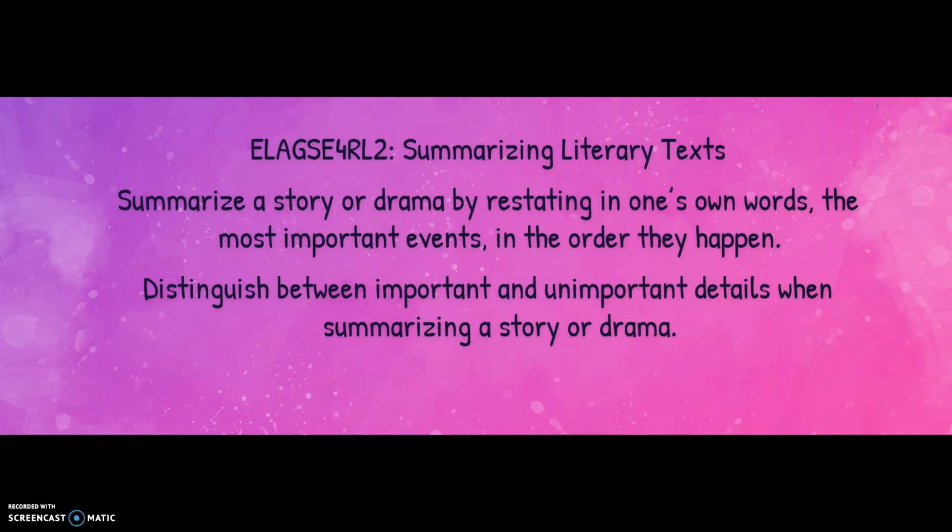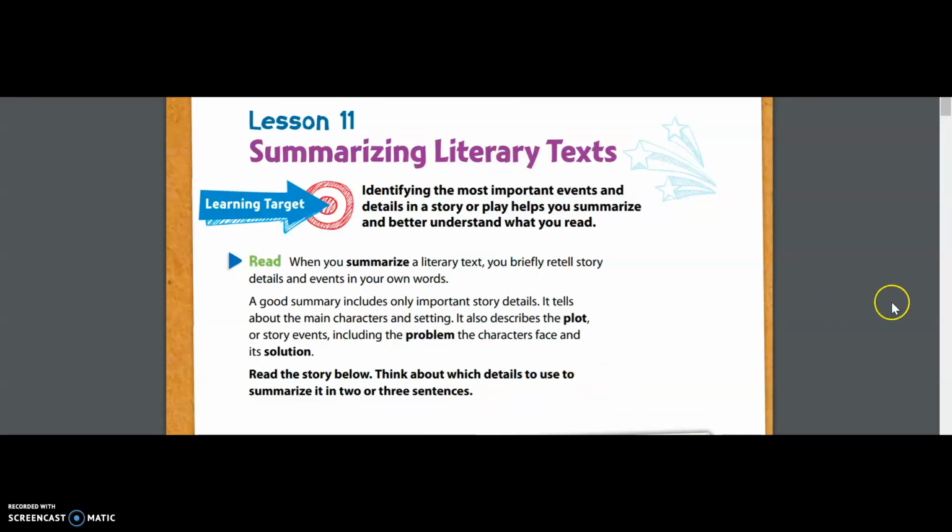We know that our goal is to learn what it means to summarize, but we're going to be summarizing two different things, stories and dramas, and they then tell us how we're going to do it. We're going to do it by restating in our own words the most important events in the order that they happen. So it has to be in our own words, just the important events, and we're going to do it in chronological order, in the order that they happen. The second thing we're working on is distinguishing between important and unimportant details when summarizing a story or a drama. So that's our focus today as we get into lesson 11, summarizing literary text.